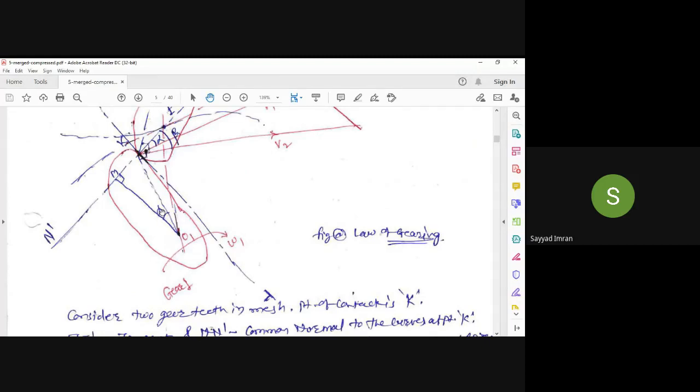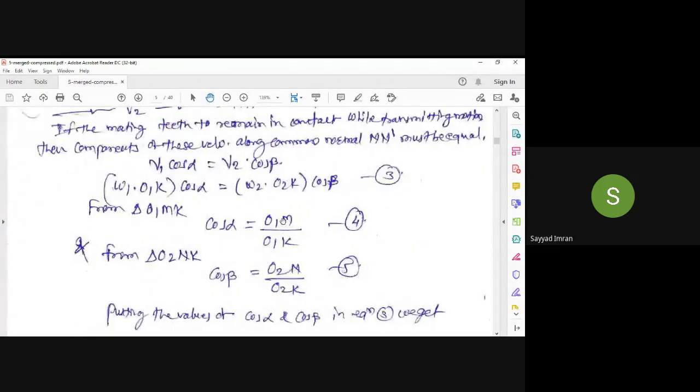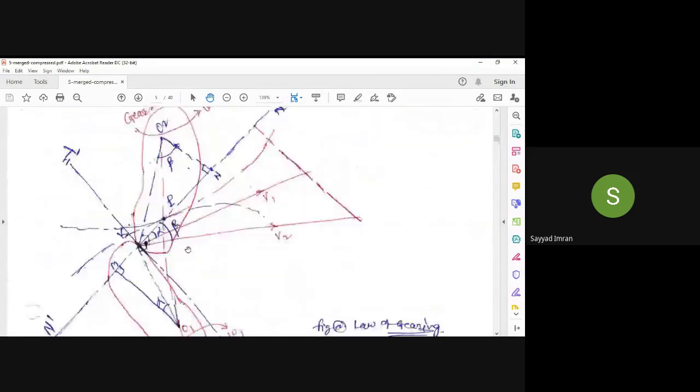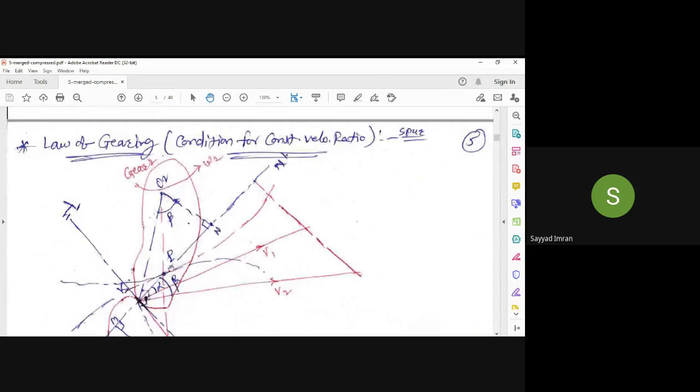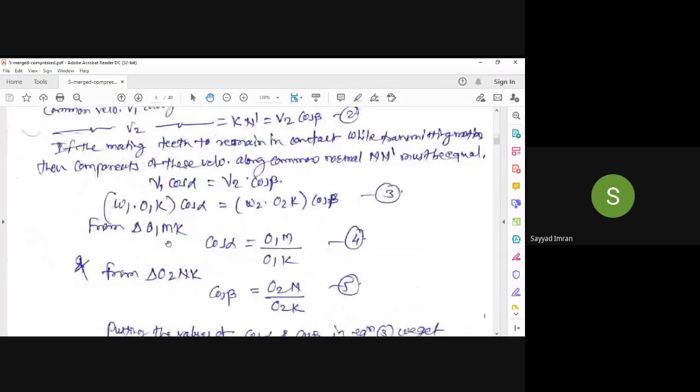Cos alpha equal to O1M upon O1K. Now consider triangle O2NK. Cos beta is equal to O2N upon O2K.